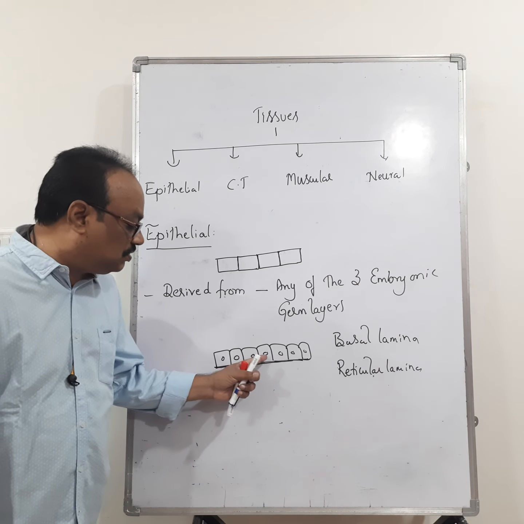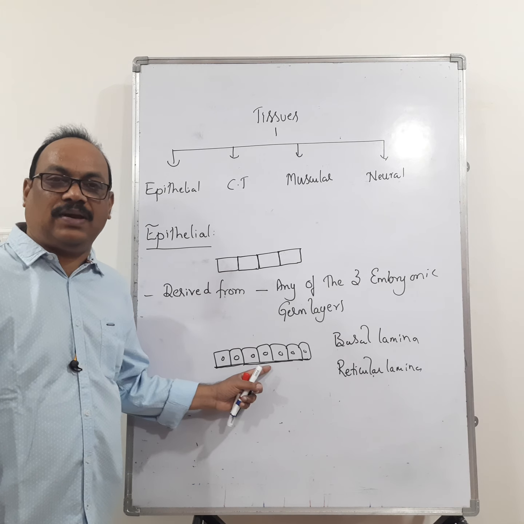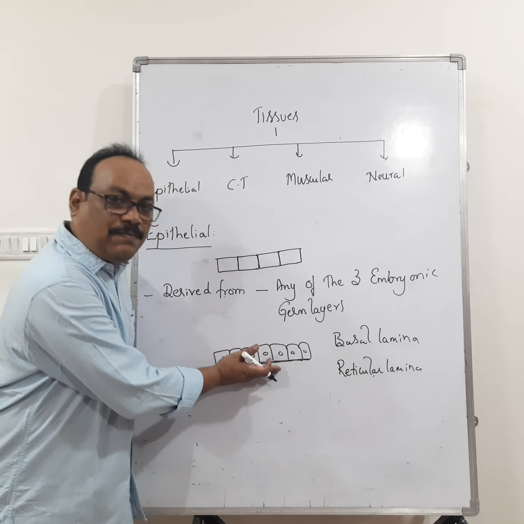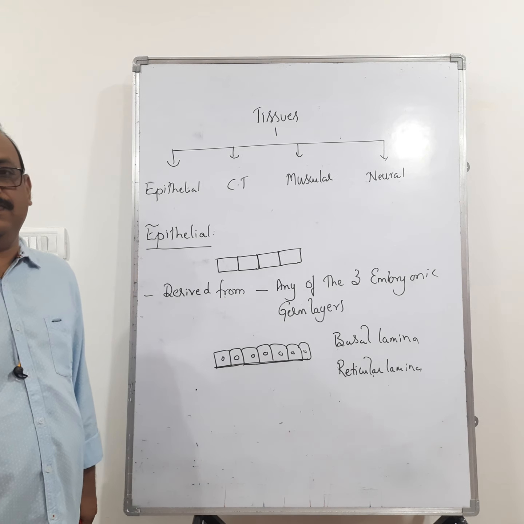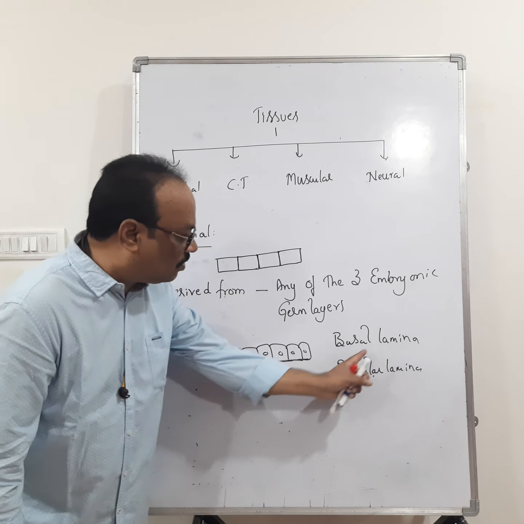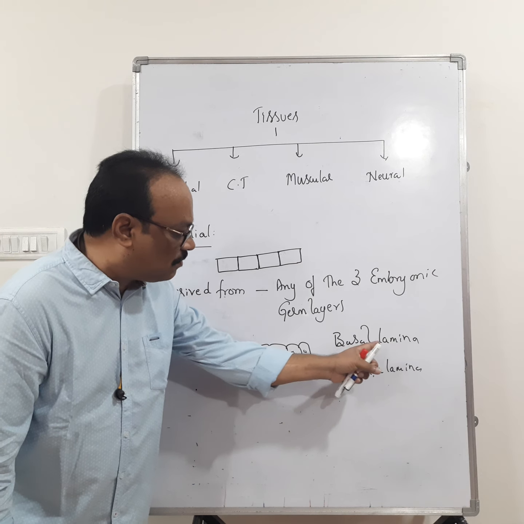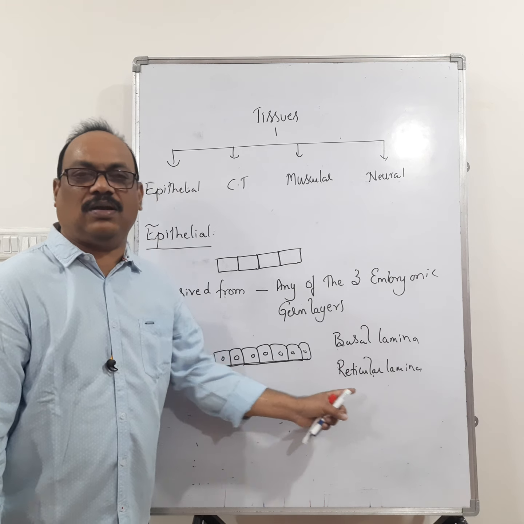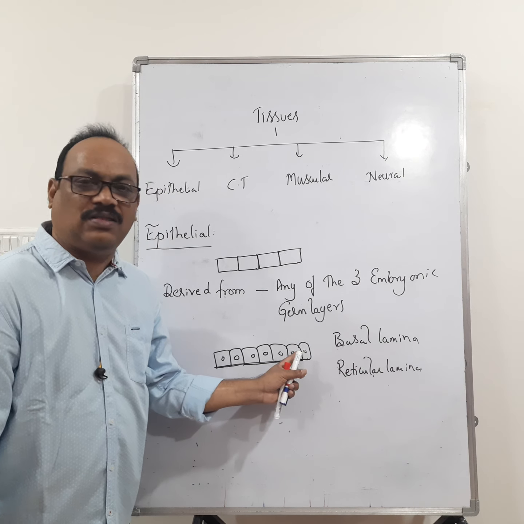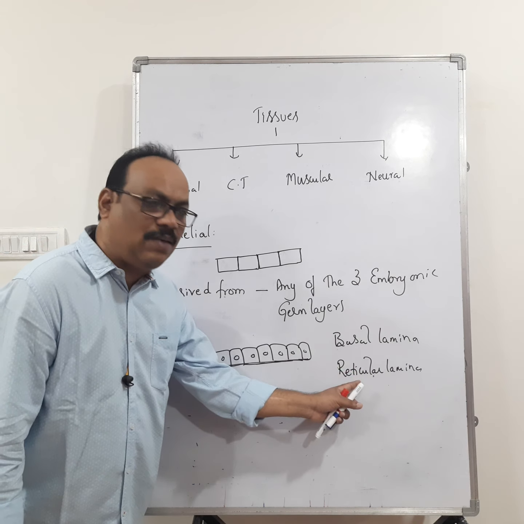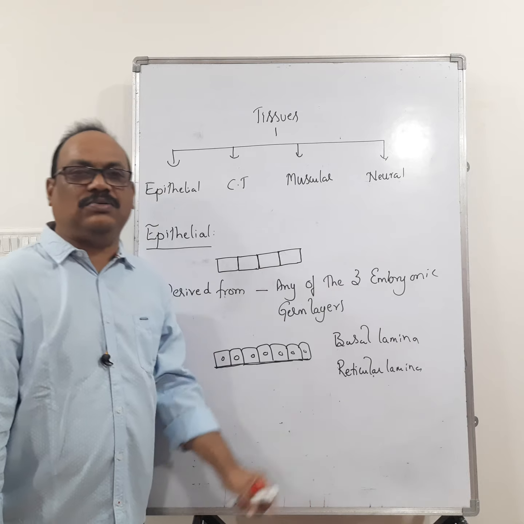So the basement membrane separates the epithelial tissue from the underlying connective tissue. Basal lamina is secreted by epithelial cells, and reticular lamina is produced by connective tissues.